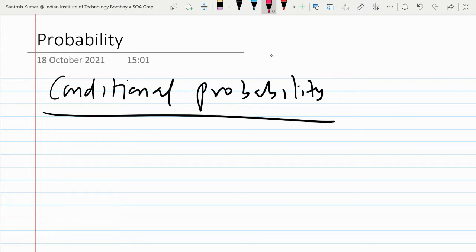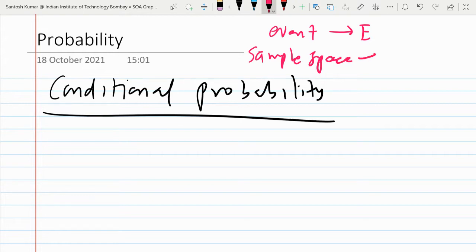So, you must be familiar with the term event. Suppose E is an event, and you must know sample space. Sample space, we may denote it by S. Event E, or you may take it like A, B, C, D. So how to define conditional probability?